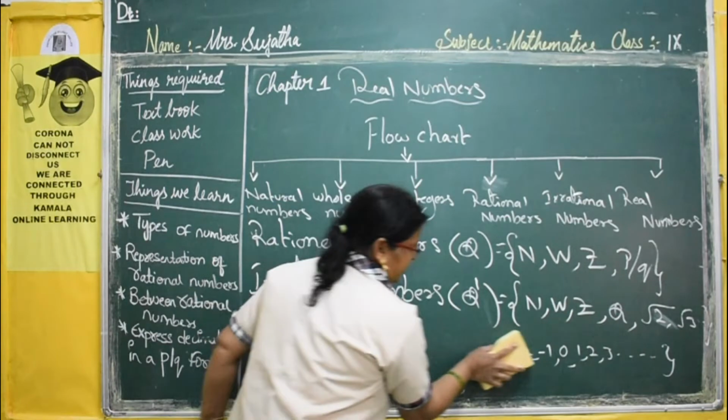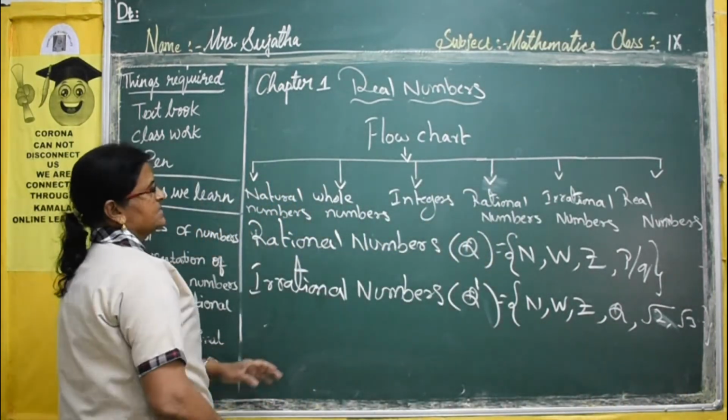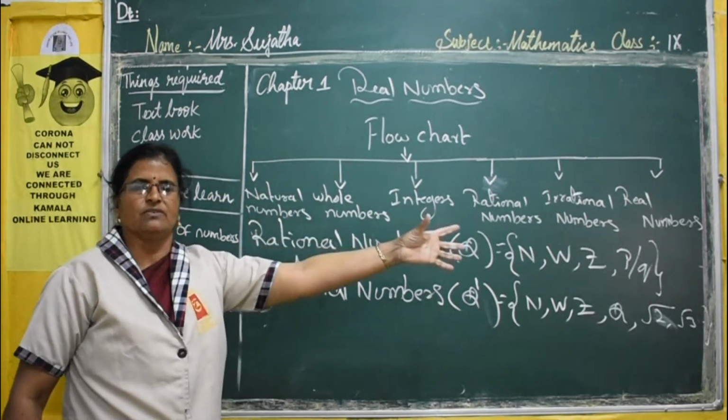Now, last one is real numbers. What is meant by real numbers? Real numbers is nothing but containing all the types of sets.